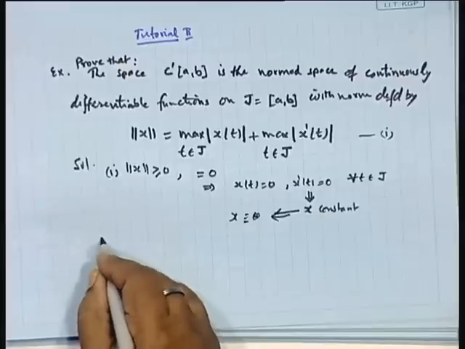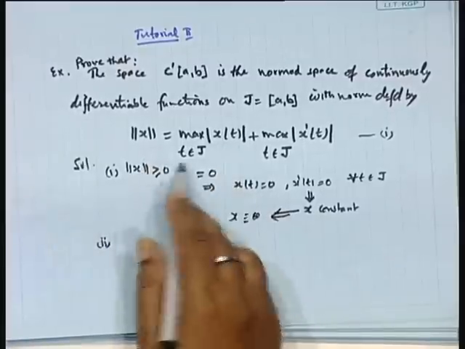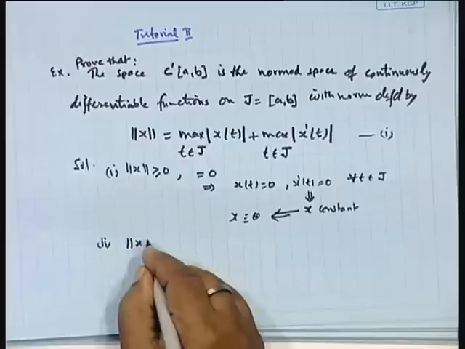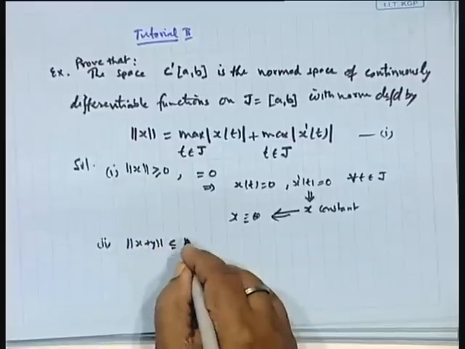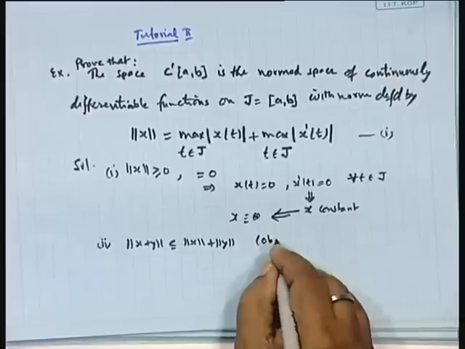Second condition, norm of x plus y is less than or equal to norm x plus norm y. I think obviously it is true, is it not? So, I will not write it out this way. This is norm x plus norm y, one can obviously see.